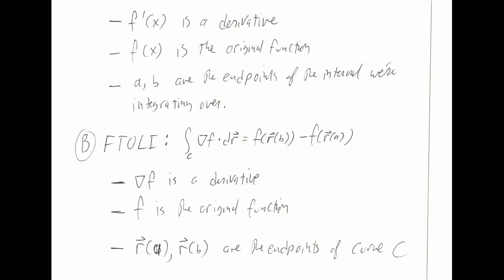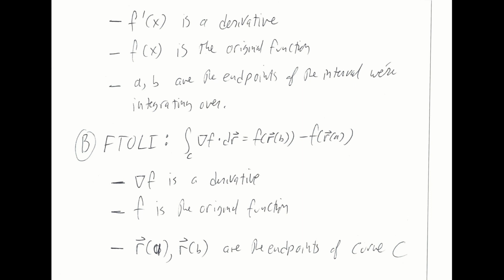We can compare this statement of the fundamental theorem of calculus to the fundamental theorem of line integrals, which says if you take the line integral of the gradient of f along C, you get f itself at r hat of b minus f itself at r hat of a. Here we also have something that's like a derivative. It's going to be the gradient of f this time.